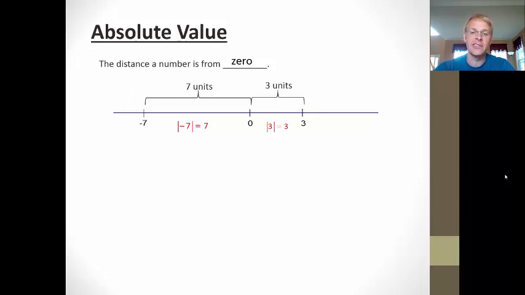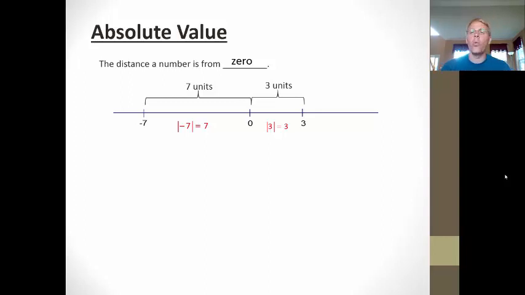So if we look at our number line, we can see we have 2 numbers on the number line, 3 and -7. The distance to go from 0 to 3, if I were to start at 0 and run to 3, I'd be running 3 units. So the absolute value of 3 is positive 3. If I were to start at 0 and run to -7, I would be running 7 units. That's the distance it would take me to get there. So the absolute value of -7 is positive 7.